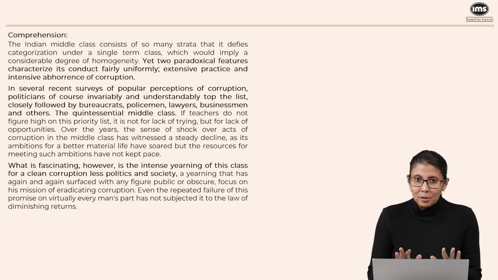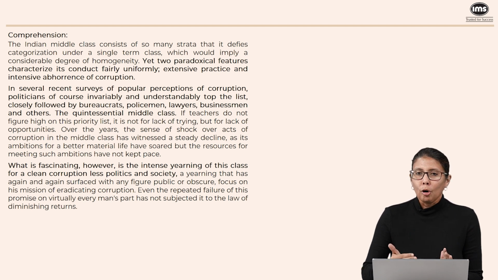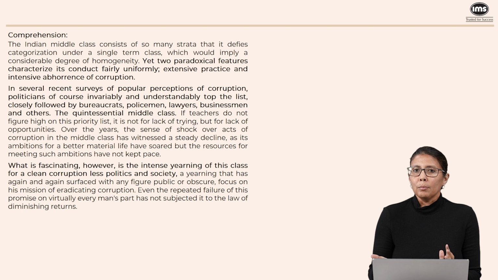So it's for lack of opportunity that teachers are not corrupt, and teachers are also part of the middle class. After that, we're saying that the sense of shock over corruption in the middle class has actually declined, which means that we kind of now believe that the middle class is corrupt. Why is it corrupt? Because they want a better material life. They want more things. They want to buy more. And they don't really have the resources to buy more. So how do they buy more and more things? Obviously, they have to take bribes.